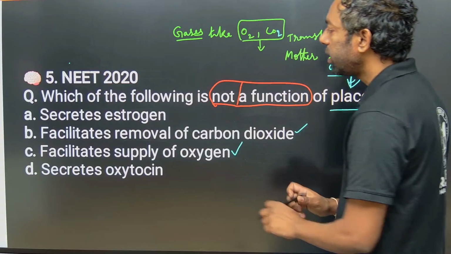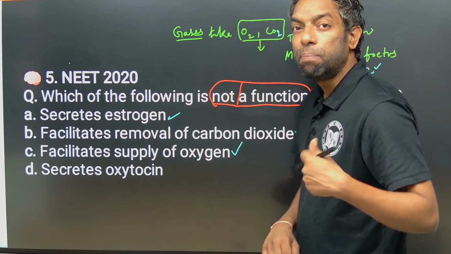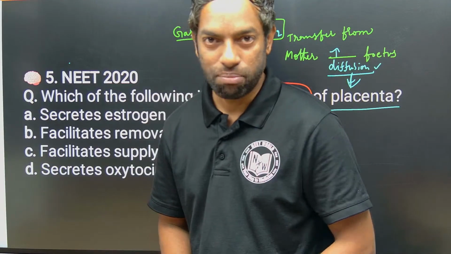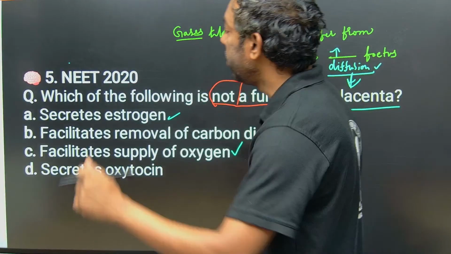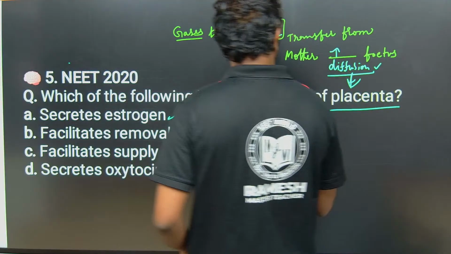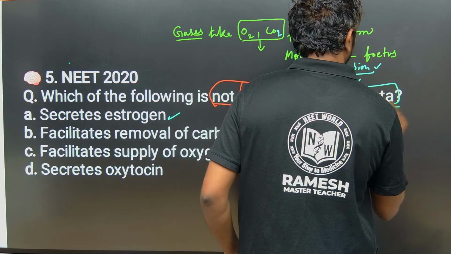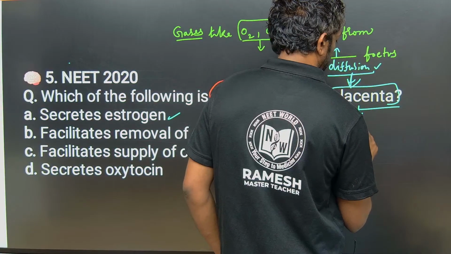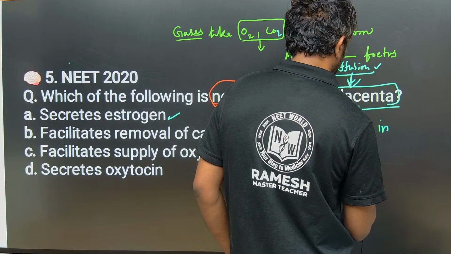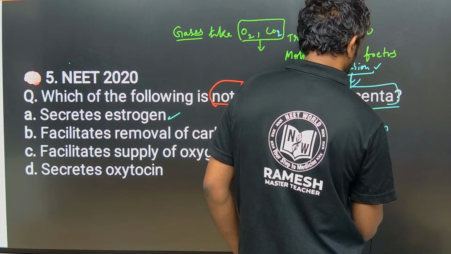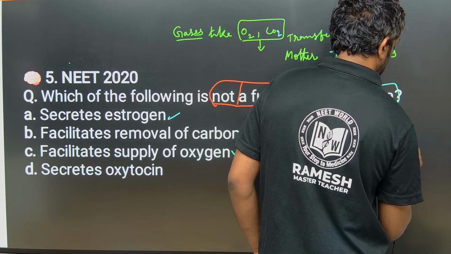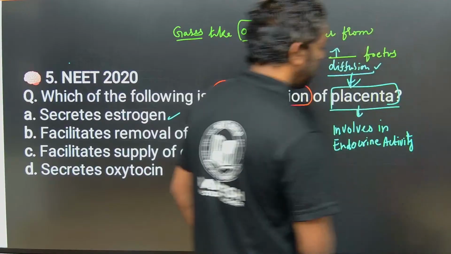The placenta also secretes the hormone estrogen. It also acts in endocrine activity.